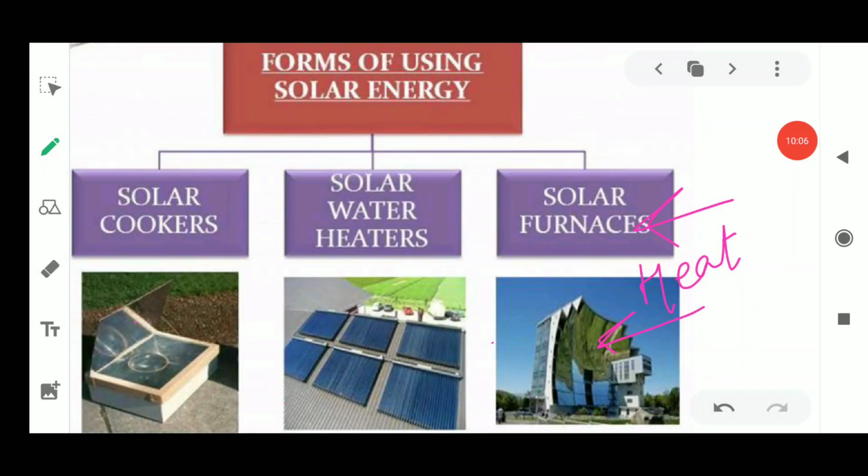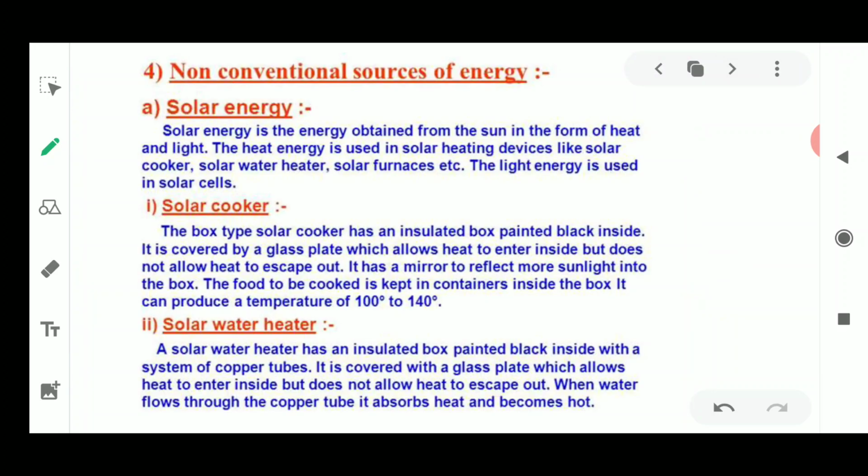Now we will see these devices and the working and construction of these devices one by one. So the first one is how we are going to harness this non-conventional source of energy. It is just an introduction for this. I have given many things about the ways by which solar energy could be utilized. Solar energy is energy obtained from the sun in the form of heat and light. It's very easy to understand, and it could be utilized in these devices.